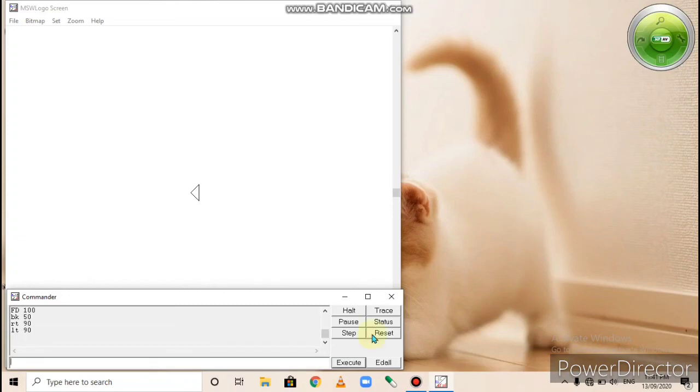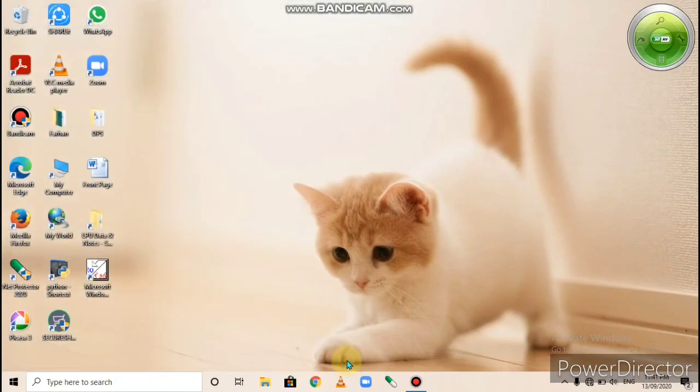Understood? Now, exiting Logo. We can exit Logo by typing BYE in the input box and pressing the enter key or clicking the execute button. If we want to close Logo, we type BYE and press enter or click execute. The turtle will close. I hope you understand. Watch the video very carefully.